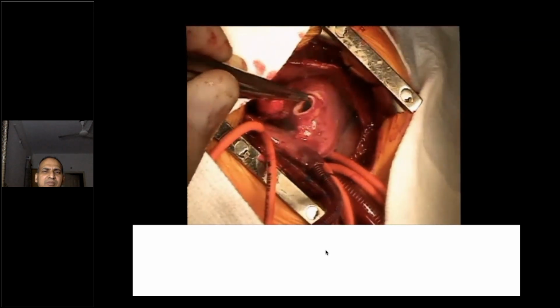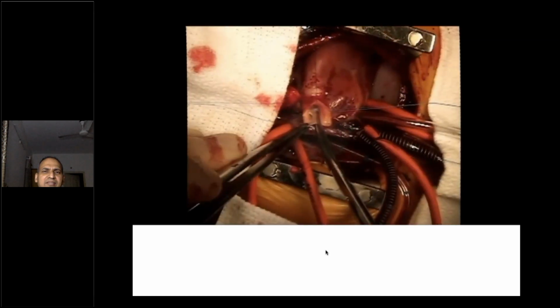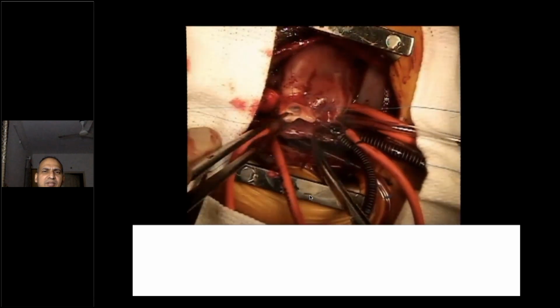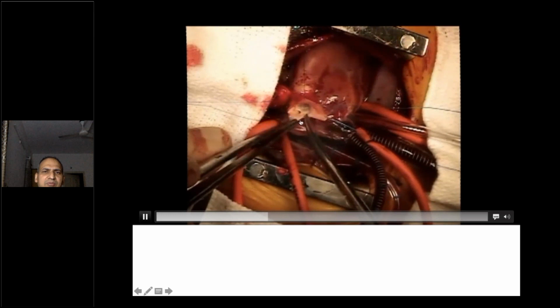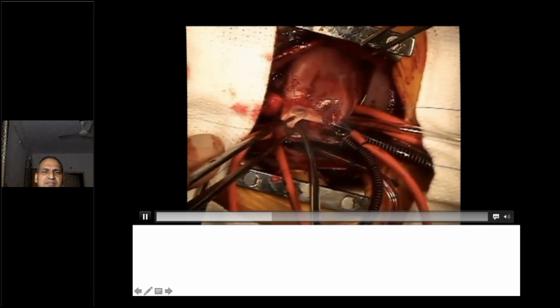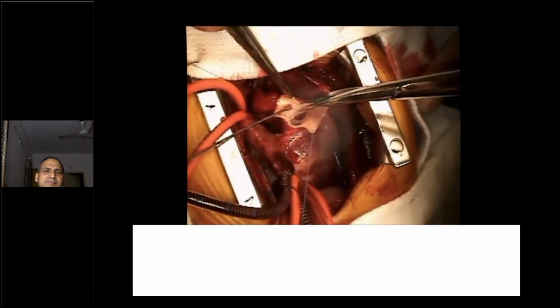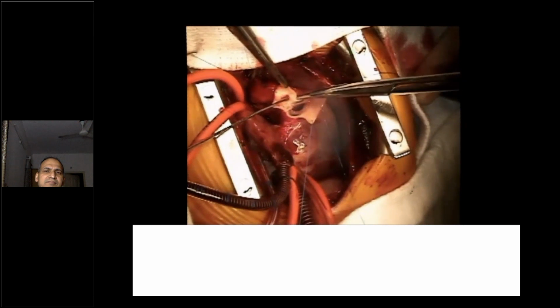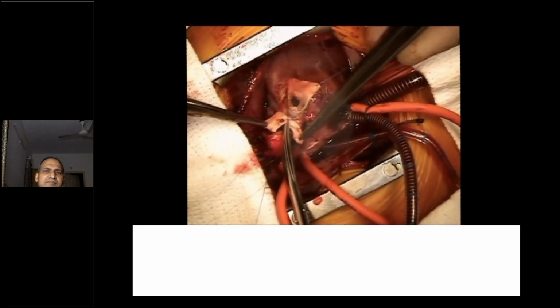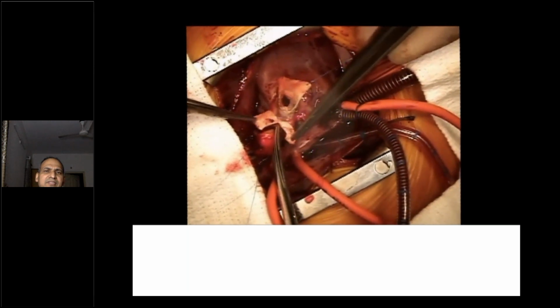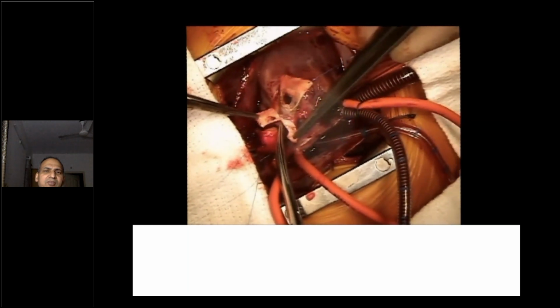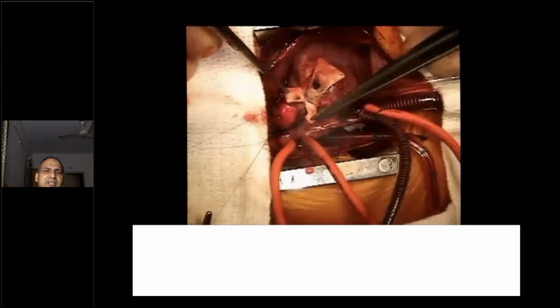Then we have to look at the coronary arteries and take out the coronary. You can see the coronary ostium there. That's the coronary ostium. So we have to take out the button. This patient was having a single coronary artery. That's the reason we have recorded there.